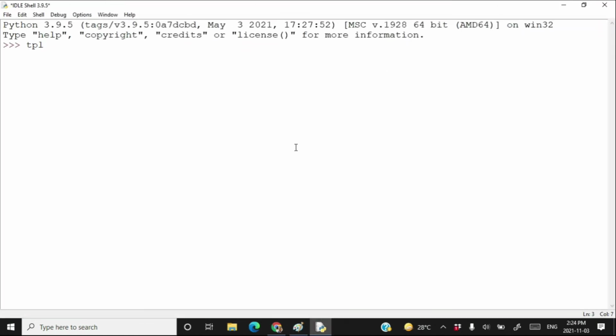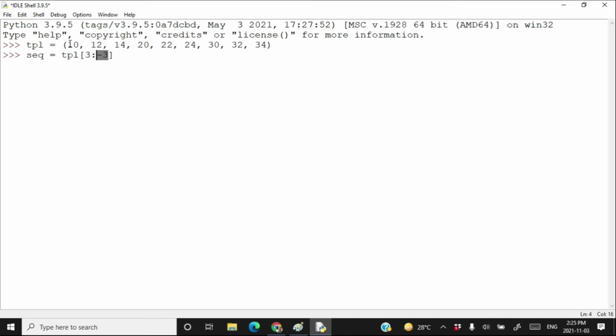Suppose that tuple TPL is equal to, now I want to slice the tuple. In order to slice it, I'm creating a variable seq, which stands for sequence. seq is TPL, start from 3 and go up to -3. This is the starting index from where you start slicing, and this is the ending index. You have to stop before this index.